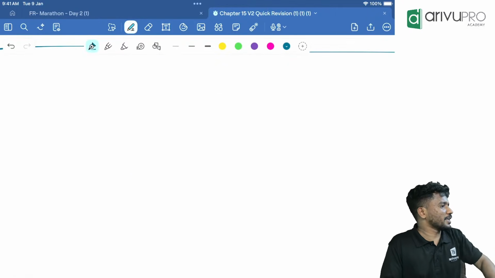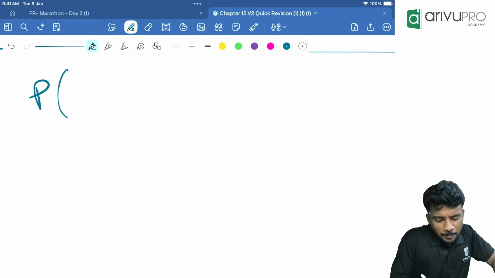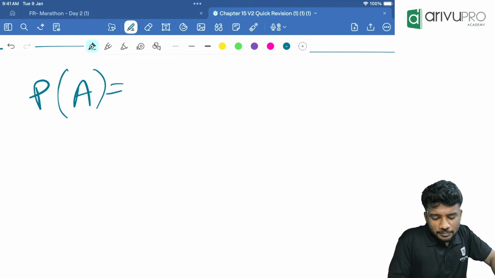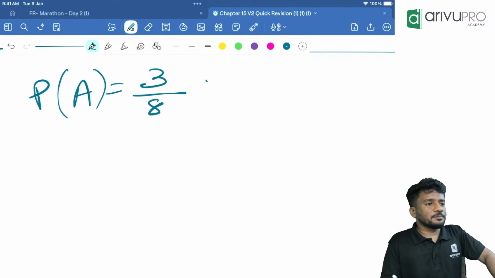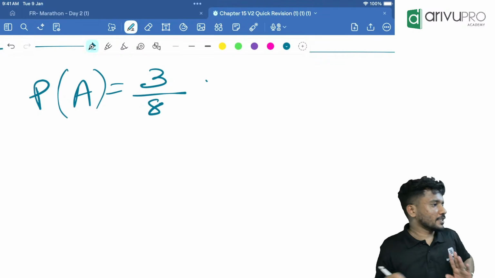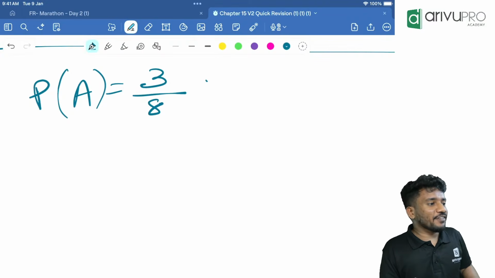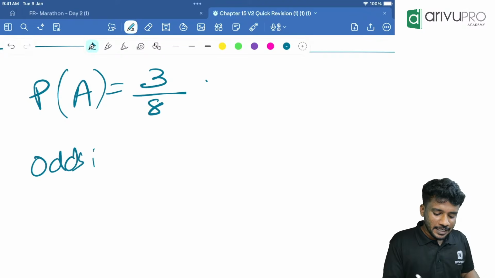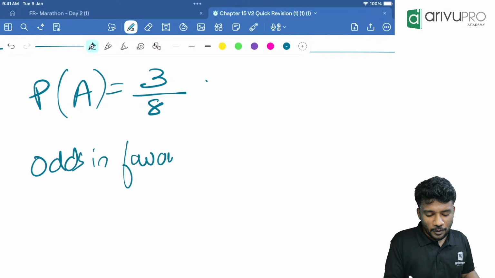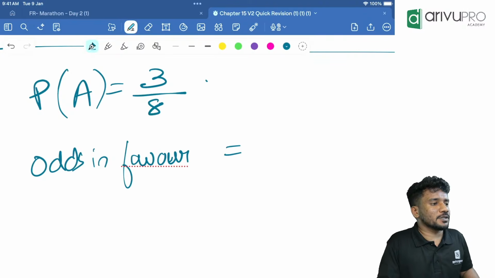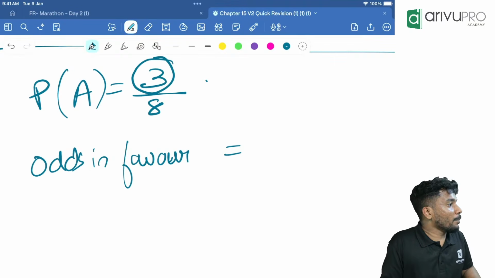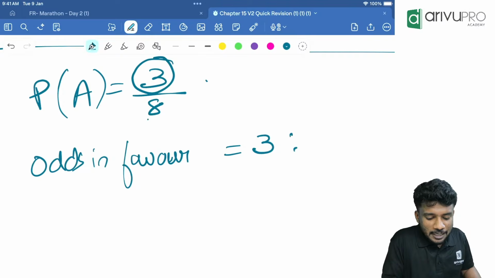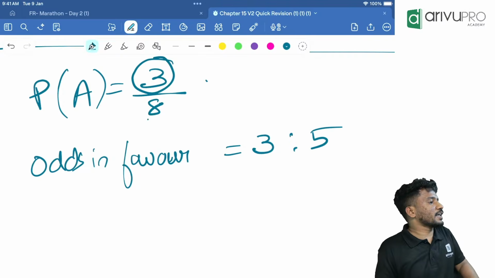Now a final question, since we have time, 8 more minutes are there. P of A is equal to 3 by 8. What are the odds in favor of getting A? Whenever it is odds in favor, we write the P of A value and do not consider the complement. So the answer will be 3 is to 8 minus 3, which is 5. 3 is to 5 will be the odds in favor.